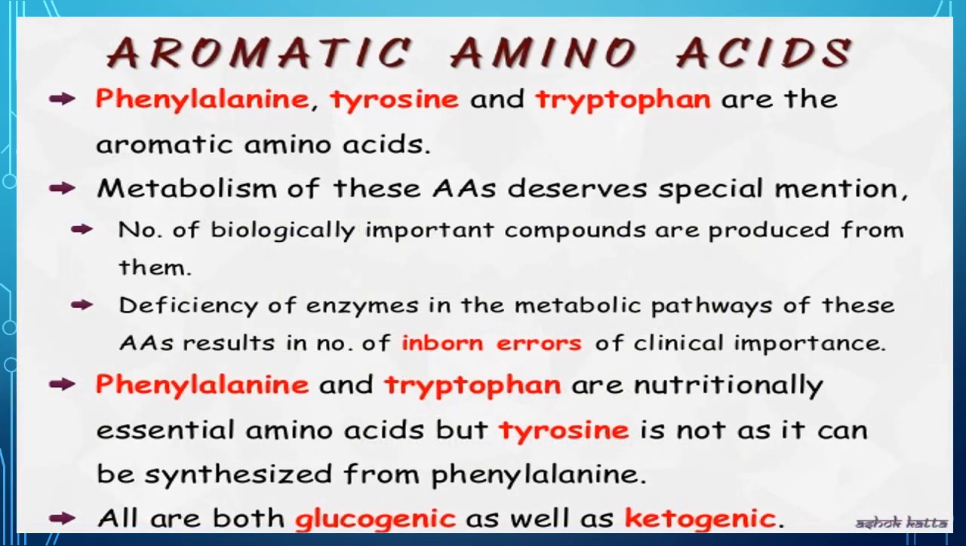Tryptophan is also an aromatic amino acid. Metabolism of these amino acids deserves special mention because of the number of biologically important compounds produced from them, and because deficiency of a gene in the metabolic pathway of these amino acids results in a number of inborn errors of clinical importance. Phenylalanine and tryptophan are nutritionally essential amino acids, but tyrosine is not, as it can be synthesized from phenylalanine.